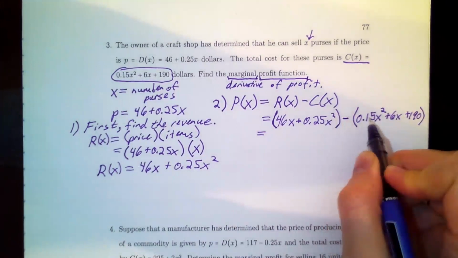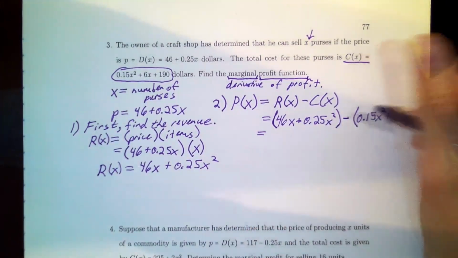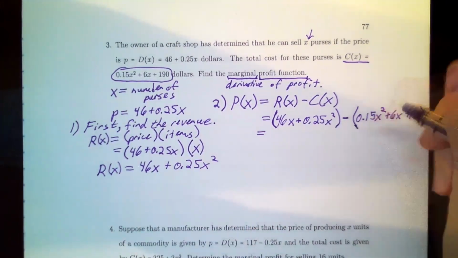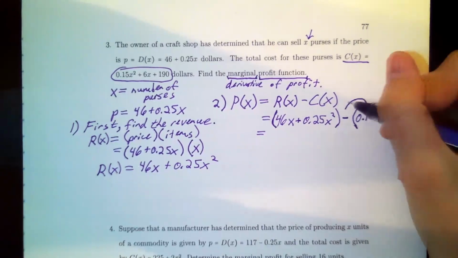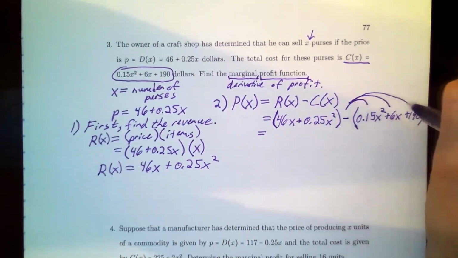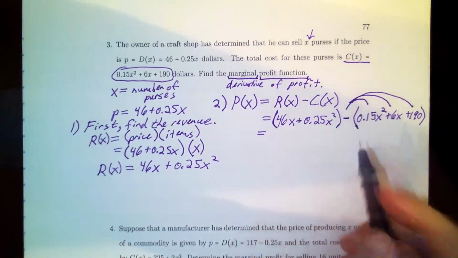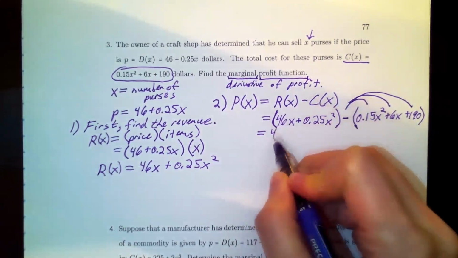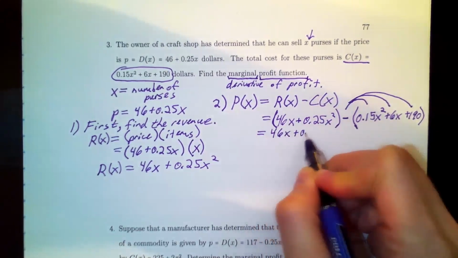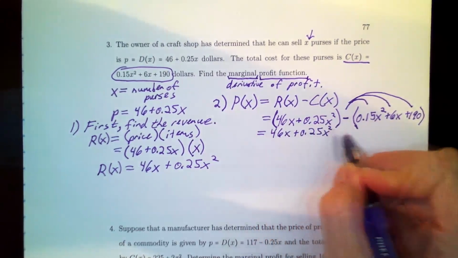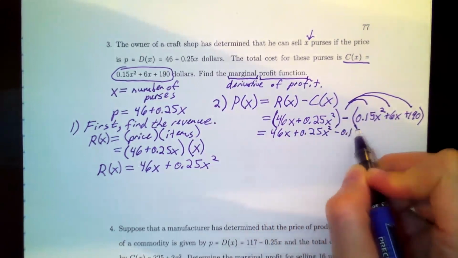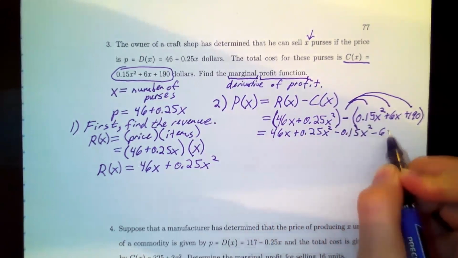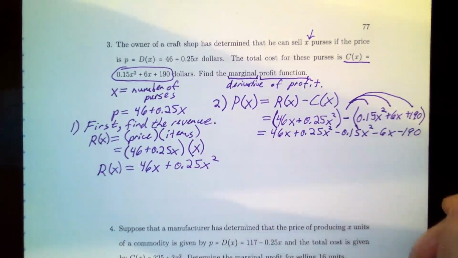So let's be careful here and subtract. And when you subtract, and this is why I like to put parentheses around everything, this minus sign gets distributed to every term in the function that I'm subtracting. So every sign here changes. This will be 46x plus 0.25x squared minus 0.15x squared minus 6x minus 190.